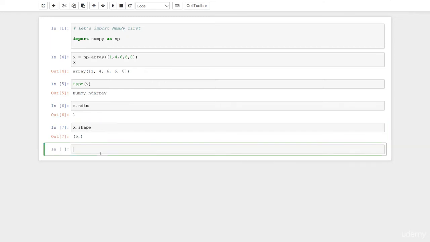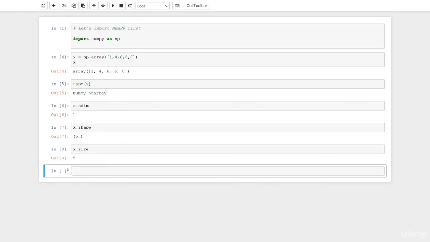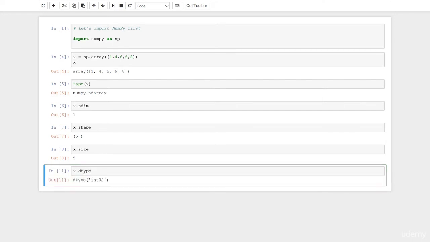What's the size of the array? Hopefully it'll be the same thing. x.size. Control Enter. All right, the size is 5, right, 5 elements in our array. Let's do one more thing to it. Let's find the data type of our array. x.dtype. Control Enter. All right, so it's an int32, or an integer 32. That's the data type of the array.